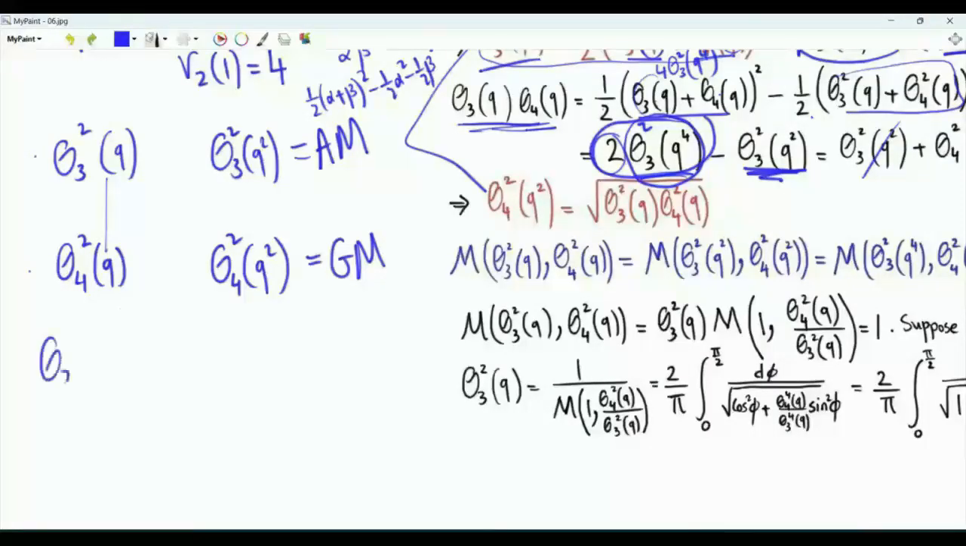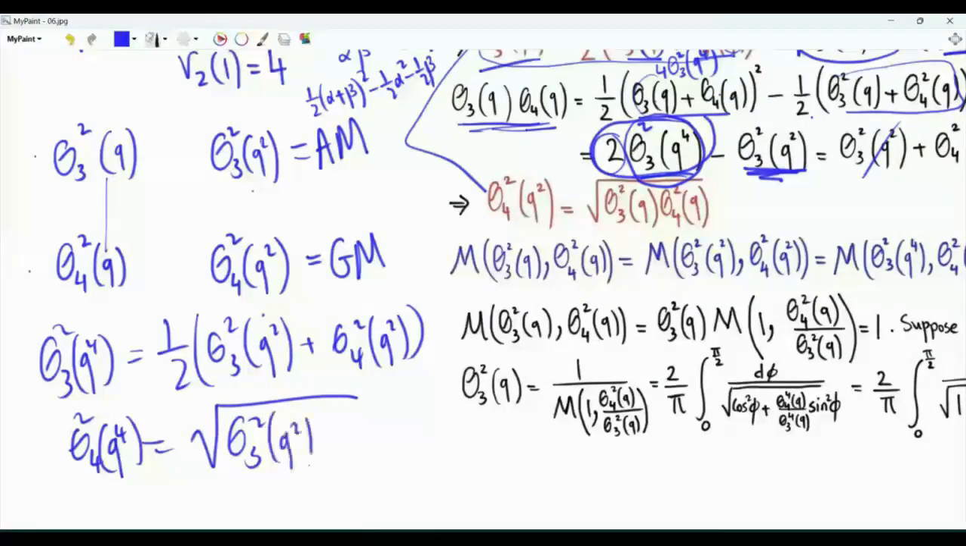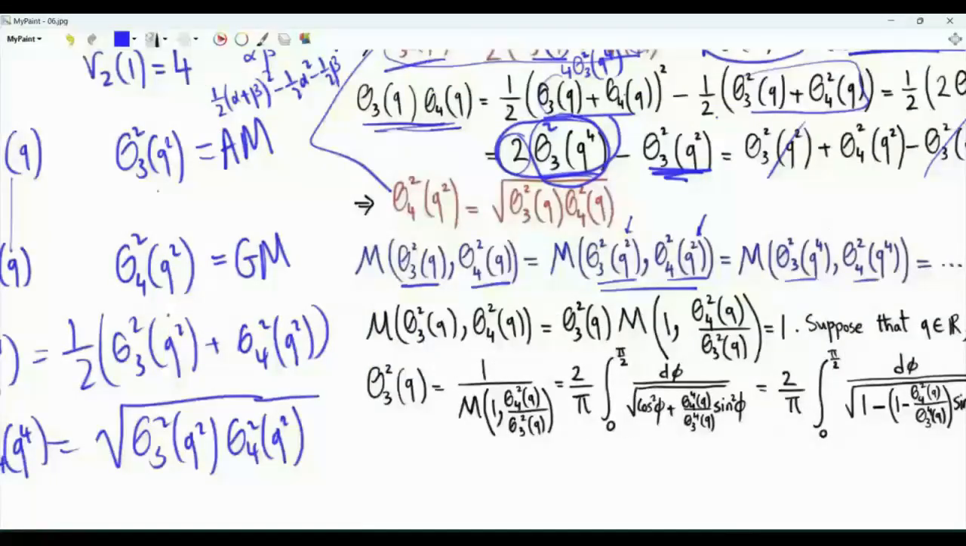We can keep doing this. Theta 3 of q to the power 4, squared is the arithmetic mean of these two, and theta 4 of q to the power 4, squared will be the geometric mean. And so forth. If we play the AGM iteration game starting from these two with argument q, we get them with q squared. If we take another step, we get them with q to the power 4, and so forth.